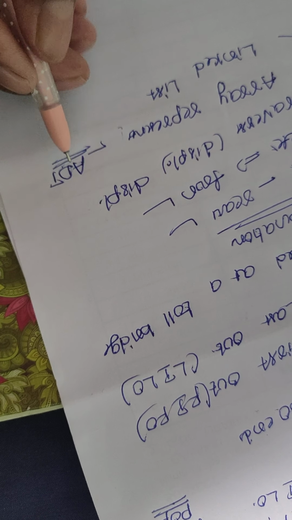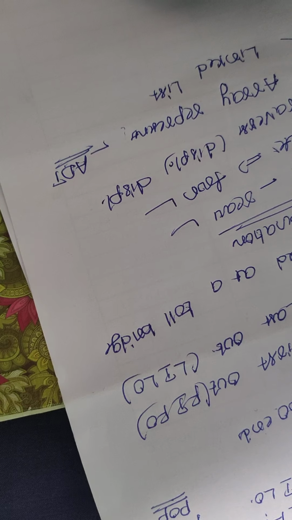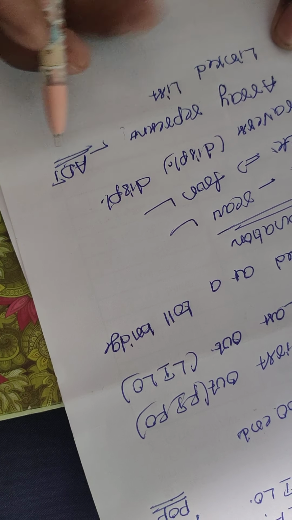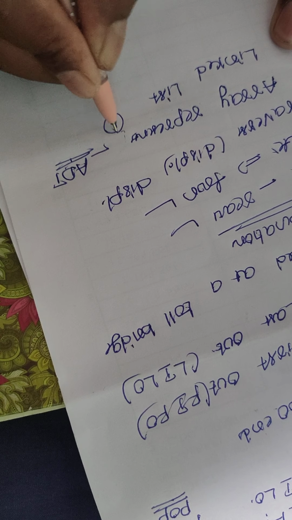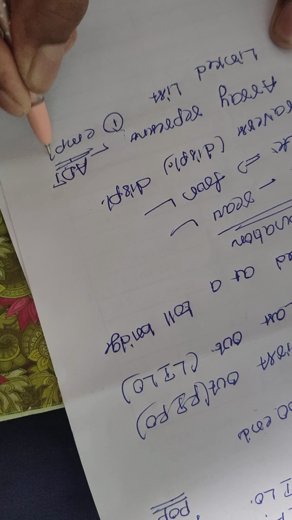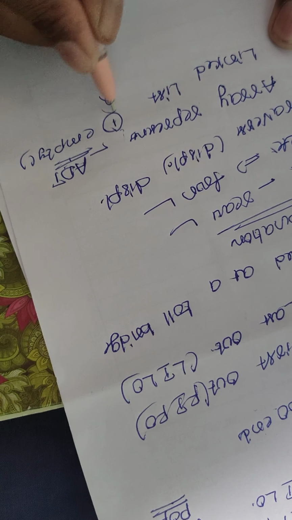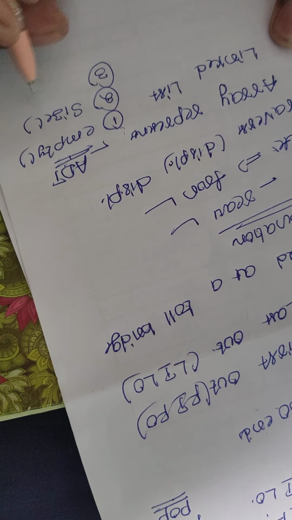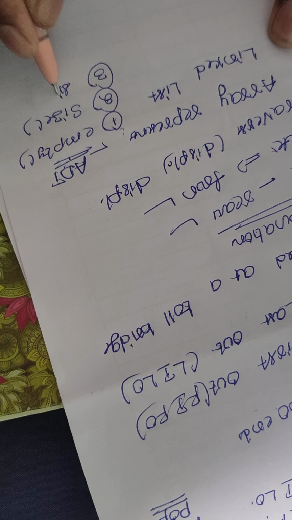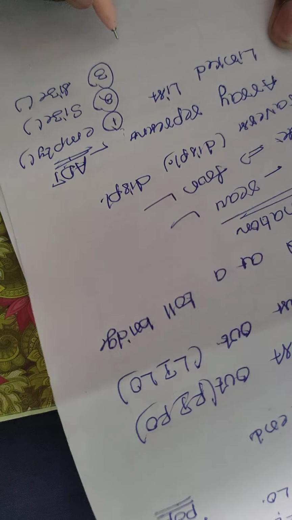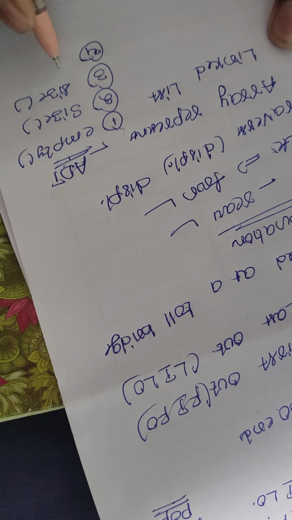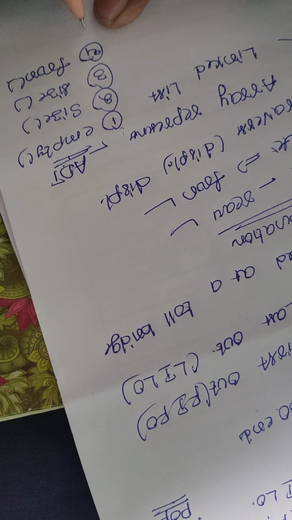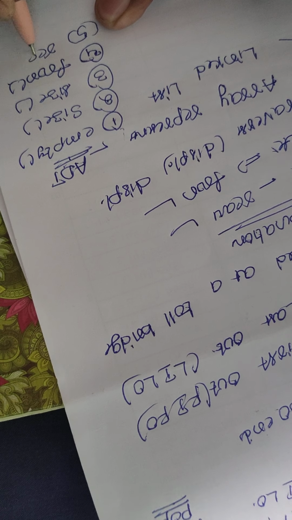The best example for ADT is also the queue. So what are the operations? First of all, in our ADT we check whether the queue is empty. The next operation is the size of queue. Then after that, what is the front? That means what is returned, and the next operation is the rear.